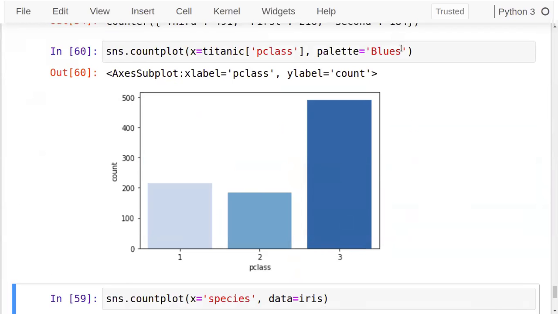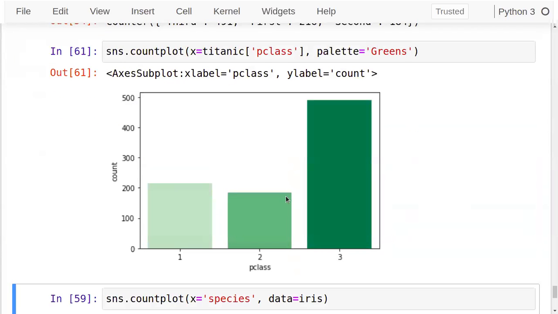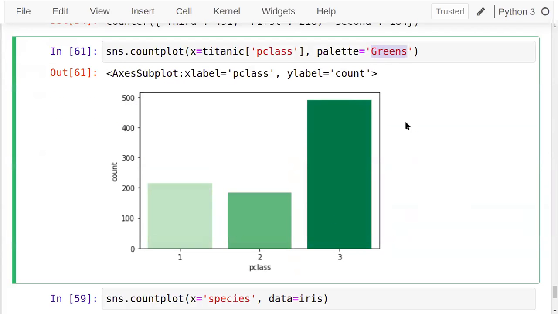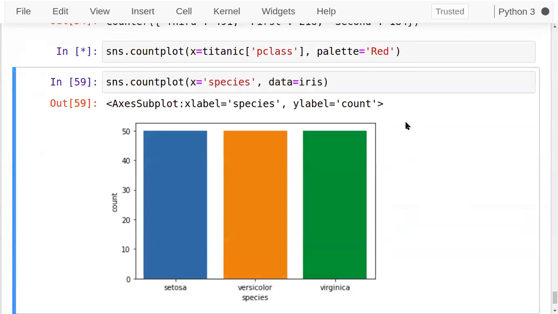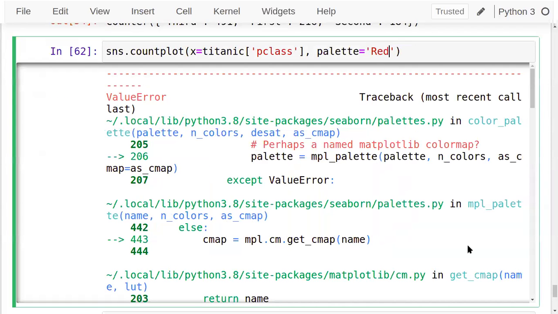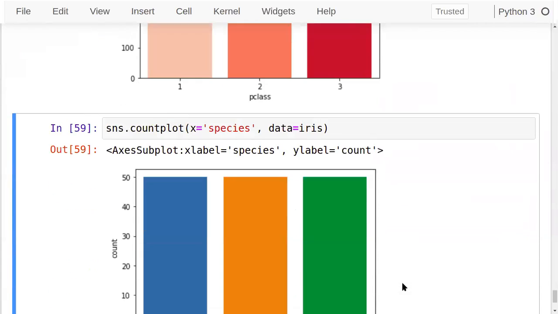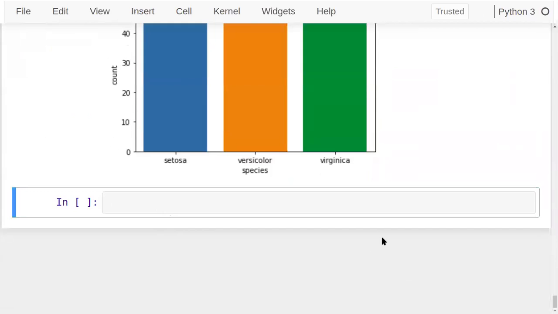Blues, or greens, or reds: with the numbers, these colors change in intensity. According to the count, you are changing the intensity of that color. This is how count plots work, which I regularly use to check the count of elements present.